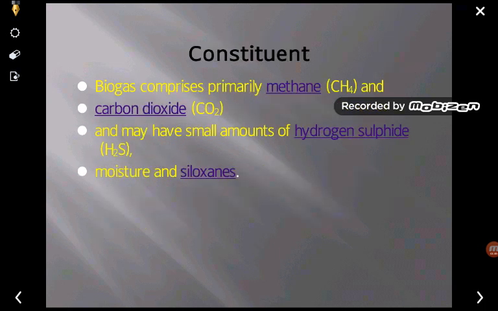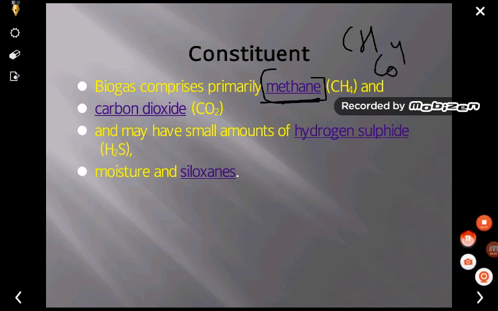What are the different constituents of biogas? Biogas comprises primarily of methane. Always remember that biogas normally comprises methane, that is CH4, and carbon dioxide. But besides this, one can also find hydrogen sulfide. It may also contain small amounts of hydrogen sulfide, moisture and siloxane.